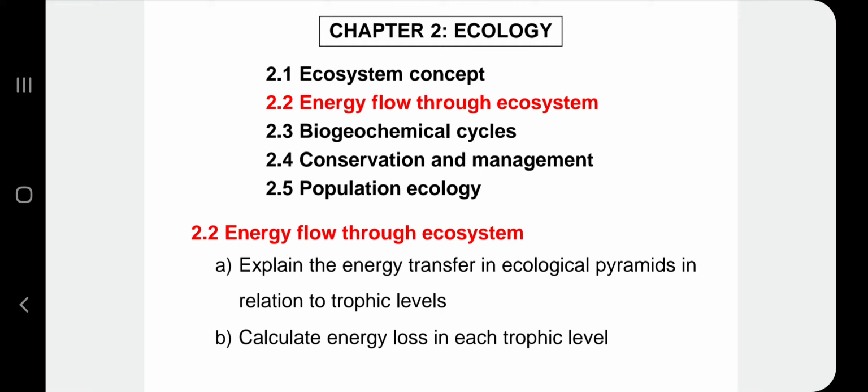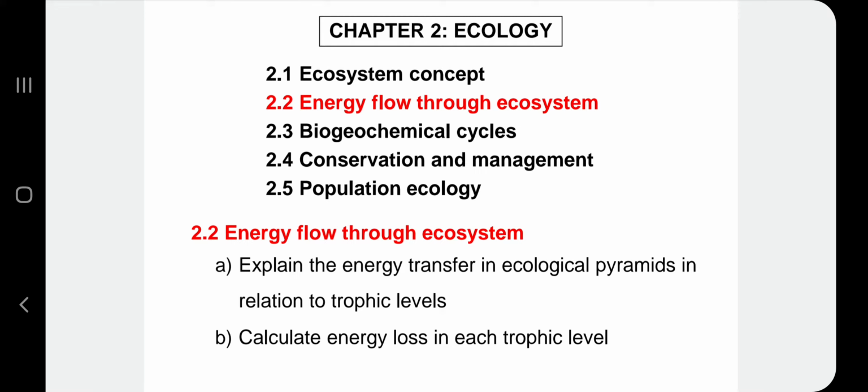And then for the learning outcome B, calculate energy loss in each trophic level. So let's say primary consumer get energy from producer. So how much energy the primary consumer get from producer, and how much actually energy is lost from producer to primary consumer.